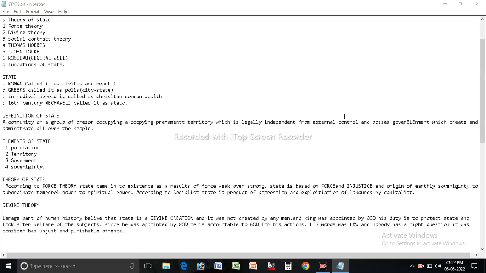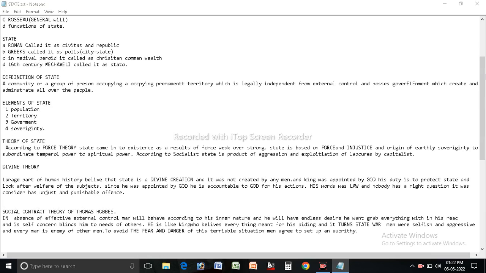Since he was appointed by God, he is accountable only to God for his actions, and his words were law. Nobody has a right to question. It was considered an unjust and punishable offense.